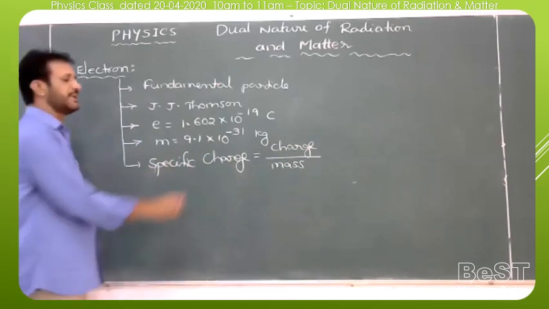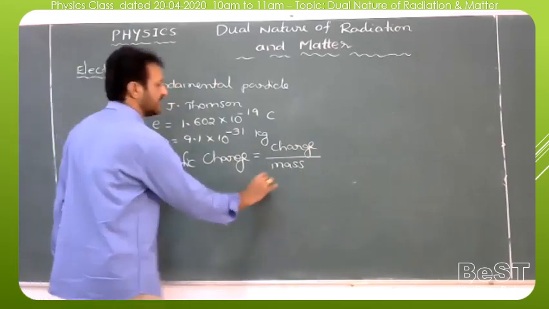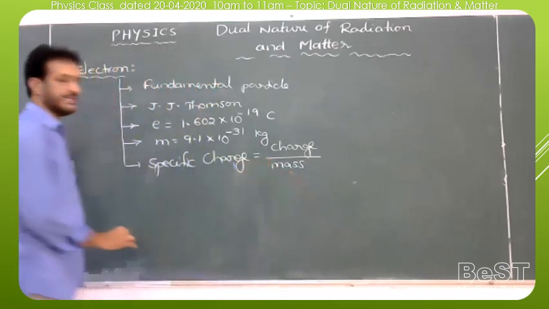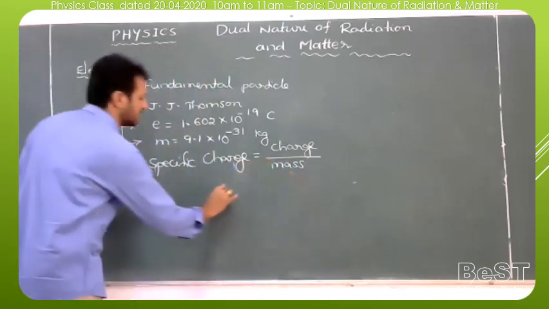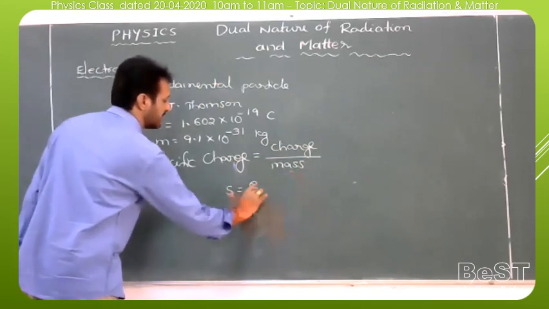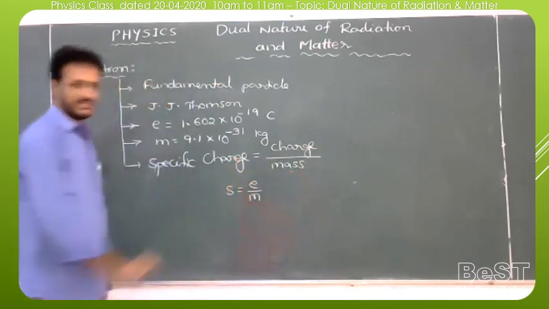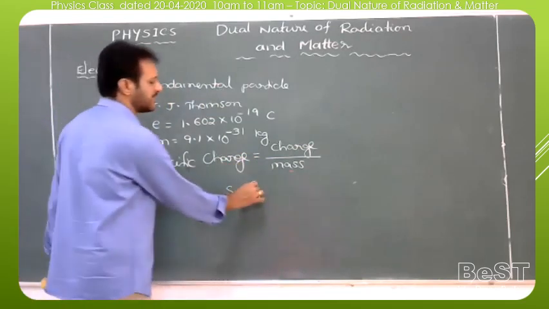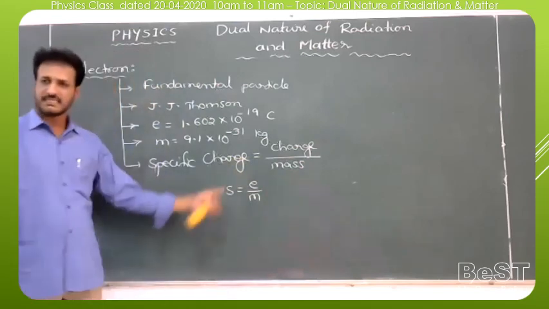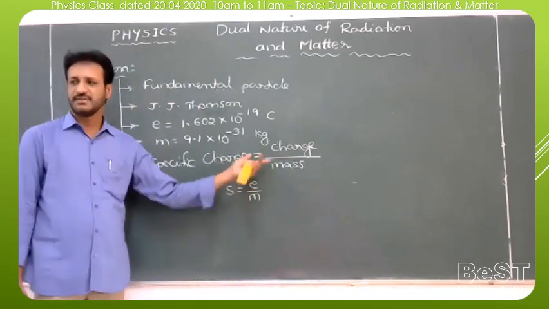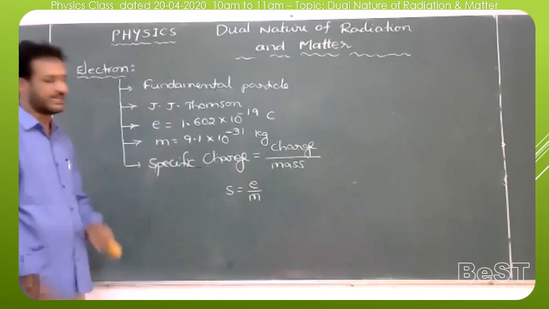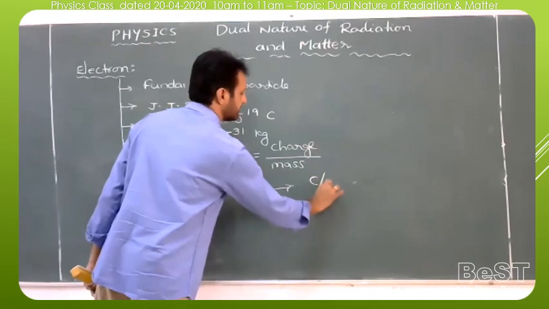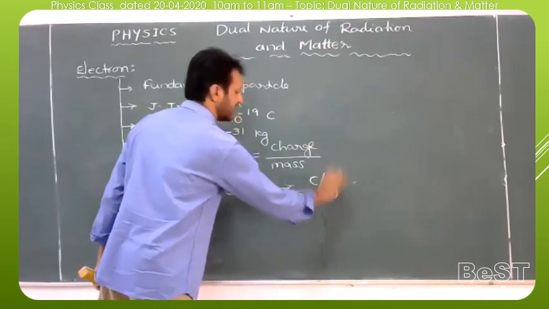For the electron, the charge is e and the mass of the electron is m, so you write e by m. The specific charge s is equal to e by m. For any given particle, we can find the specific charge using this formula. Here the charge of the electron has unit coulomb and the mass of the electron has unit kg, so the SI unit of specific charge is coulomb per kilogram.